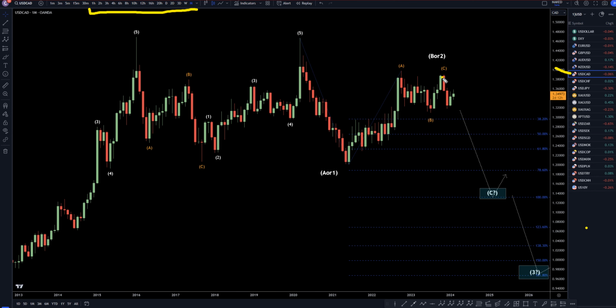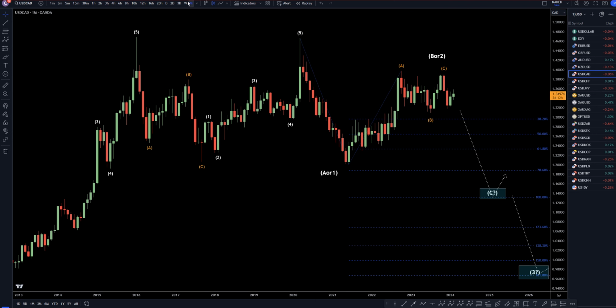So on the US dollar CAD, I still think this is going to turn into a big downtrend. Most likely it's a 1, 2, 3, 4, 5 of wave C. I still believe it's most likely going to go down to one of these two Fibonacci extension levels. And like I said, I think this is a 1. We're probably in a wave 2, and hopefully the wave 3 is already started. It's just very, very early in the wave 3.